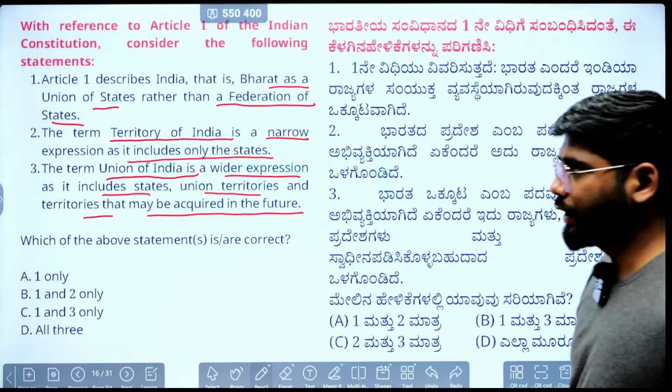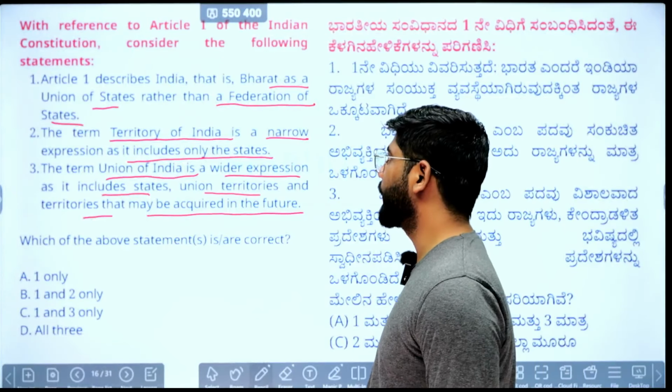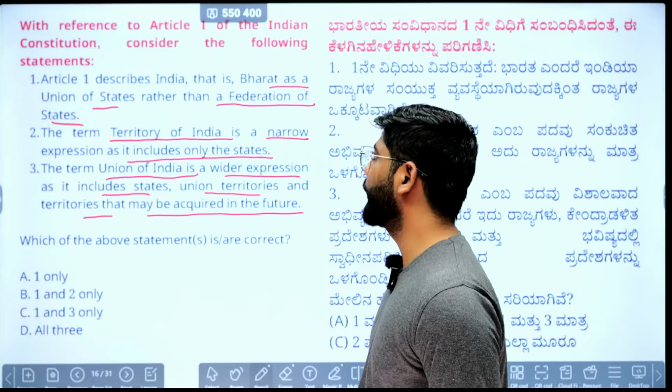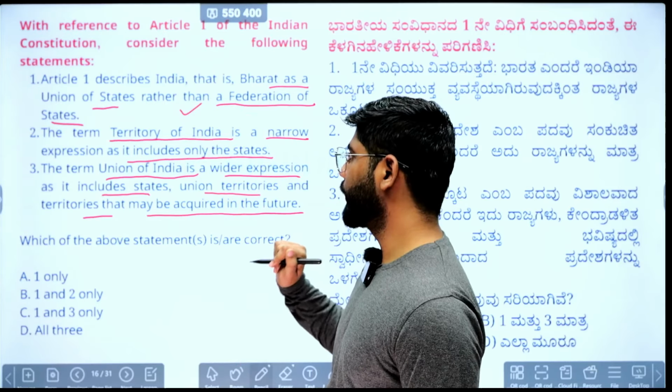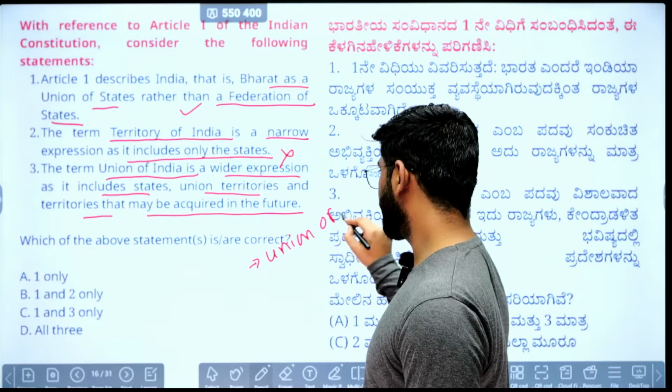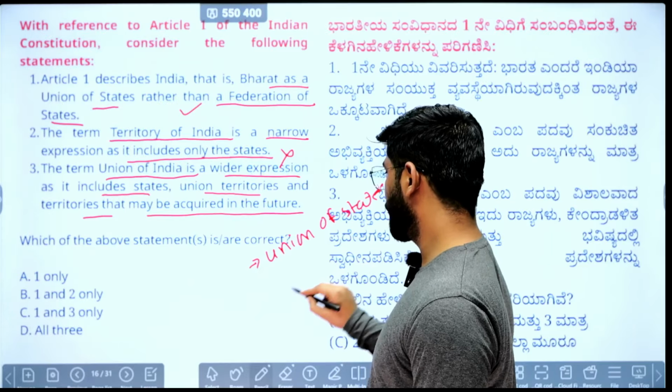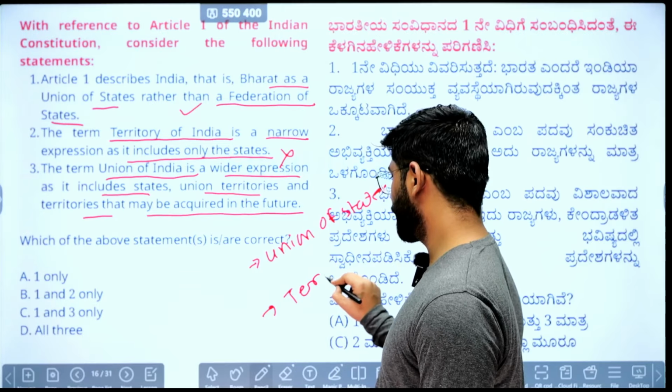Let's see the statements. Article 1 describes India, that is Bharat, as a union of states rather than a federation of states. Correct, we have just seen that. Second statement, the term territory of India is a narrow expression, it includes only the states. Wrong, because there are two terms, the Union of States and the territory of state.